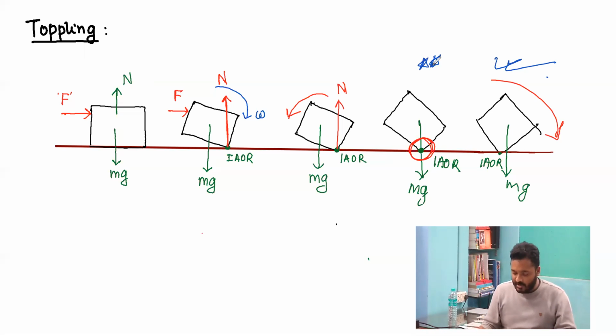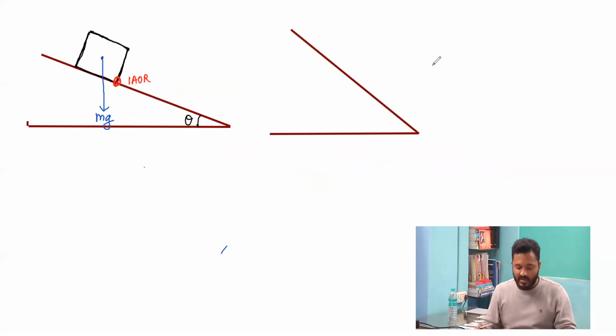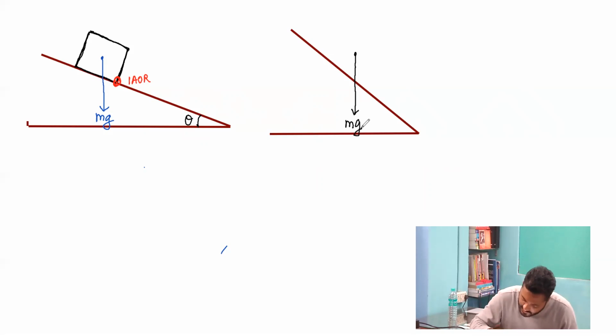I am drawing another diagram over here where the weight mg is acting in this direction, and this is going to be our cubical block.